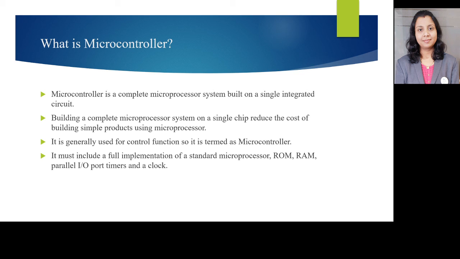Building a complete microprocessor system on a single chip reduces the cost of building simple products using microprocessor. It is generally used for control function, so it is termed as a microcontroller. It must include a full implementation of a standard microprocessor, ROM, RAM, parallel I/O ports, timers, and a clock must be present.